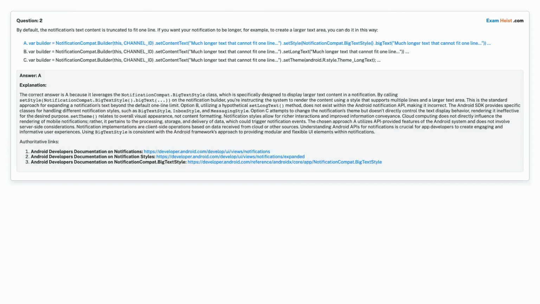Correct answer is option A. var builder = NotificationCompat.Builder(this, CHANNEL_ID).setContentText("Much longer text that cannot fit one line...").setStyle(NotificationCompat.BigTextStyle().bigText("Much longer text that cannot fit one line...")).